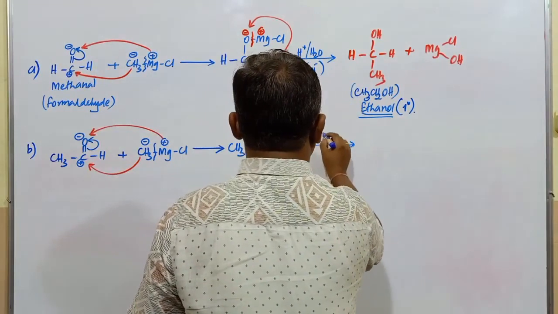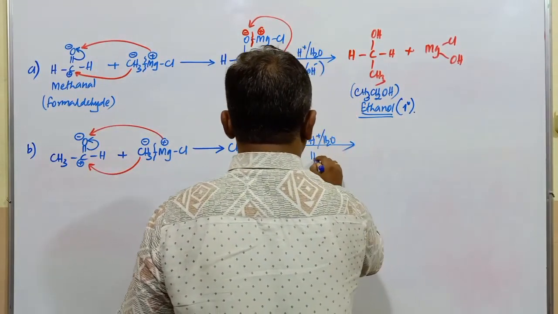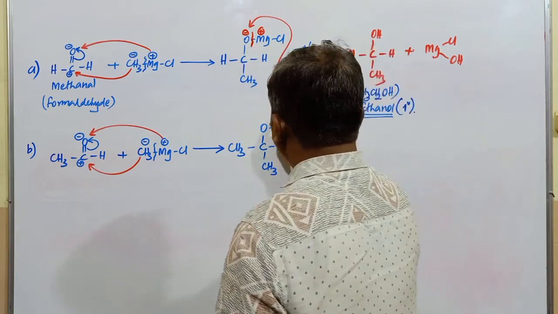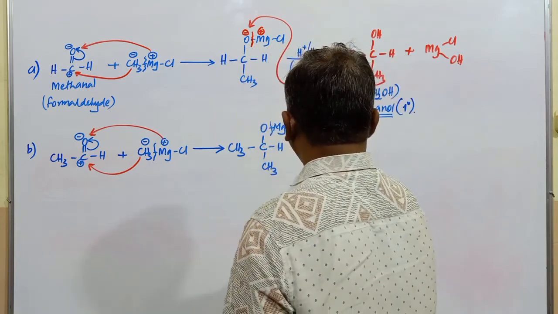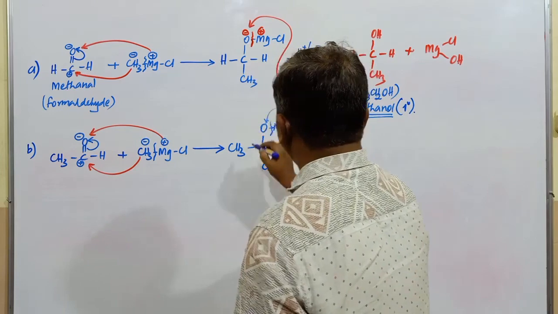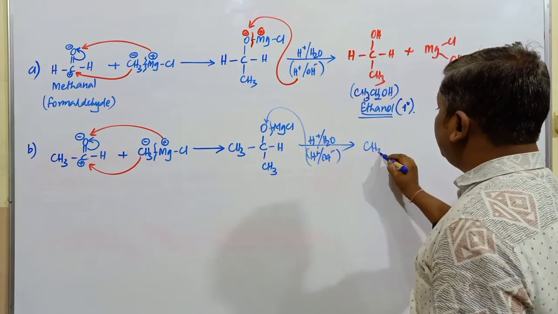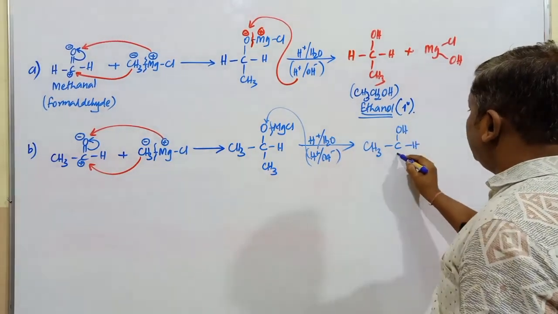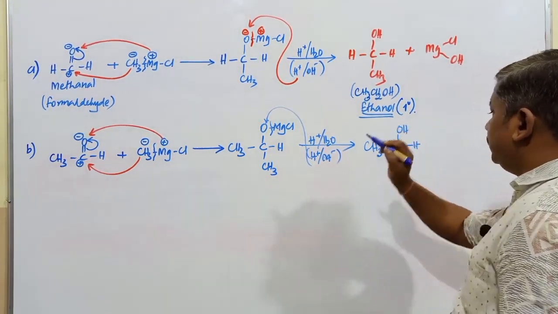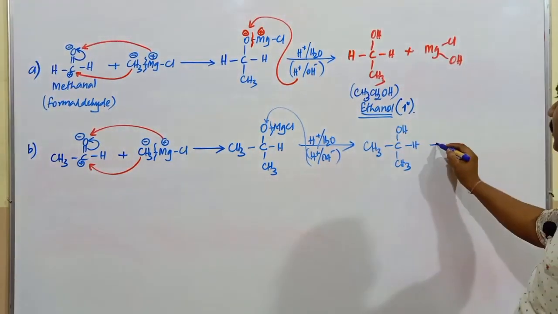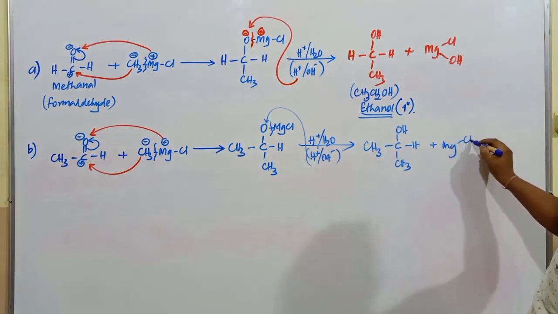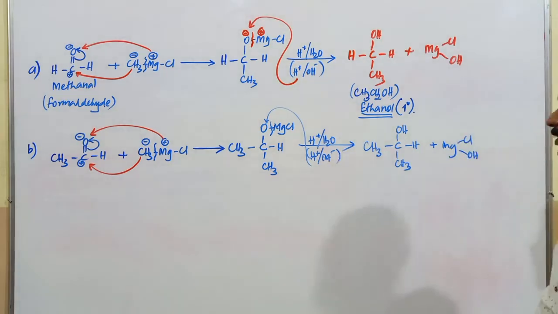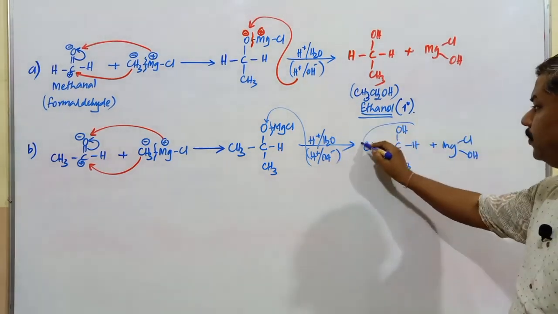Hydrolysis takes place. H plus and OH minus ions will be present here. Which one attacks? This bond is going to be highly polar, so H plus attacks this particular oxygen. When H plus attacks, we get CH3C, this is OH, this is H, and this is the CH3 group, plus Mg, Cl, OH. From where is this OH obtained? By hydrolysis of water. So an alcohol is produced here.